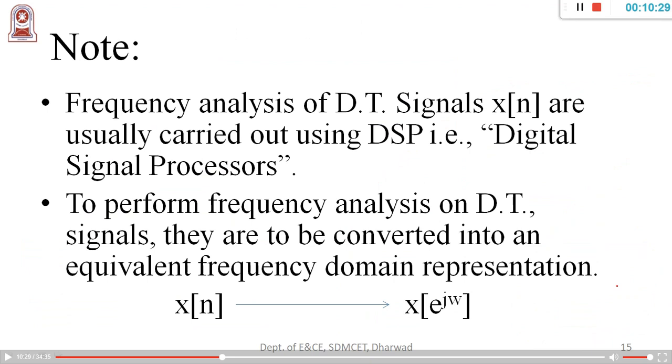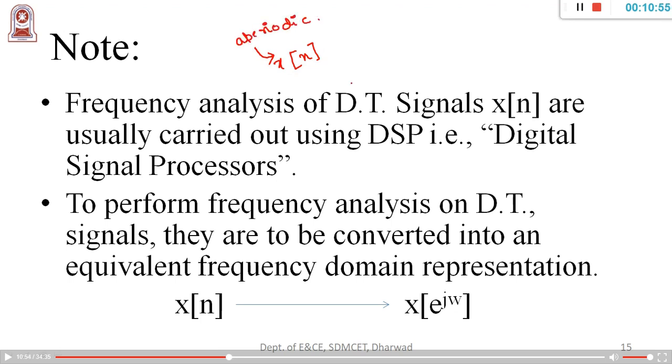Now there is a small note, you must remember this. Whenever you go for a frequency analysis of signals, x of n is usually carried out using a DSP, because we are discussing digital signal processing. Hence we are very much concerned about the x of n signal, and x of n signal is to be considered as the aperiodic signal.